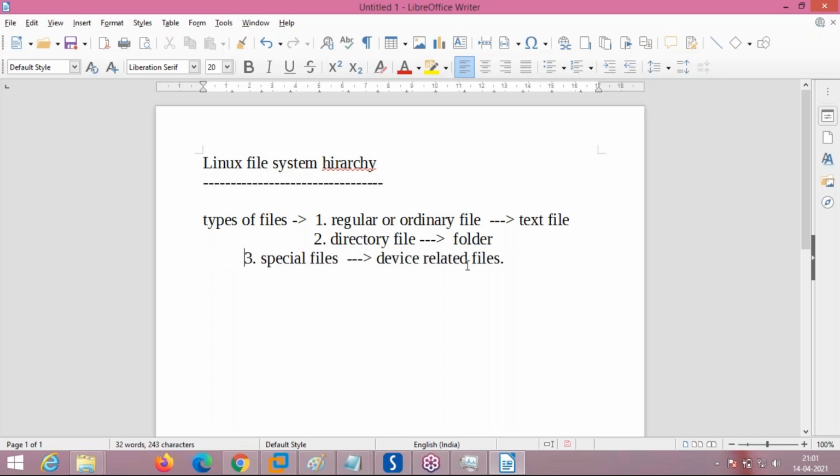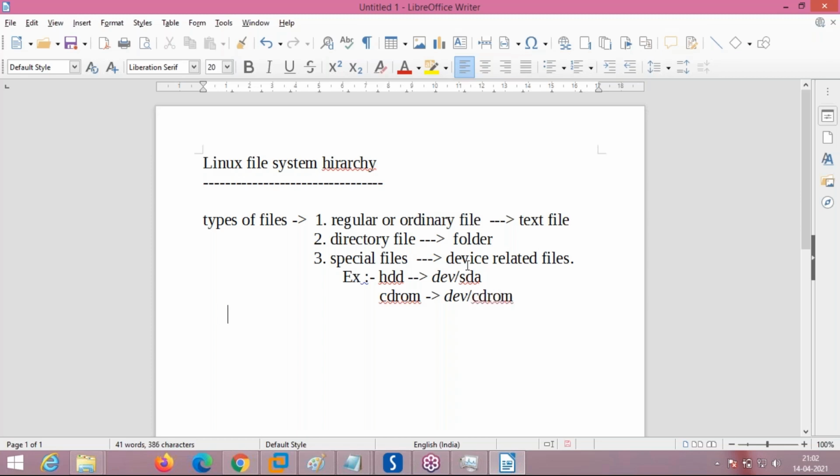We will see here. Now see. These are device related files. Example of a device file: HDD, if it is SATA, /dev/sda. What is this? SATA hard disk, right? Okay, this is one kind of thing. Second example, CD-ROM: /dev/cdrom. It can be like this. This is the device file.